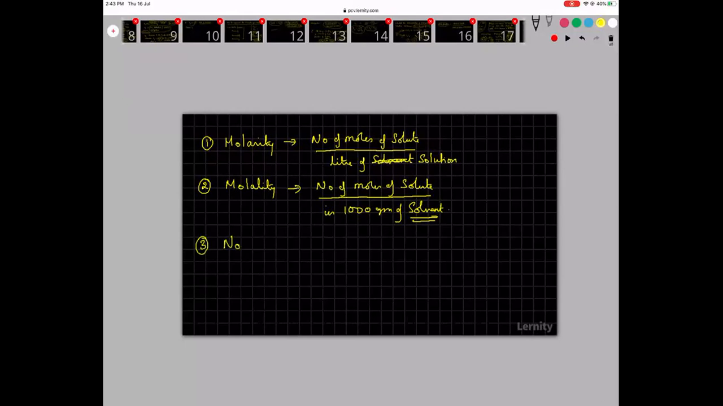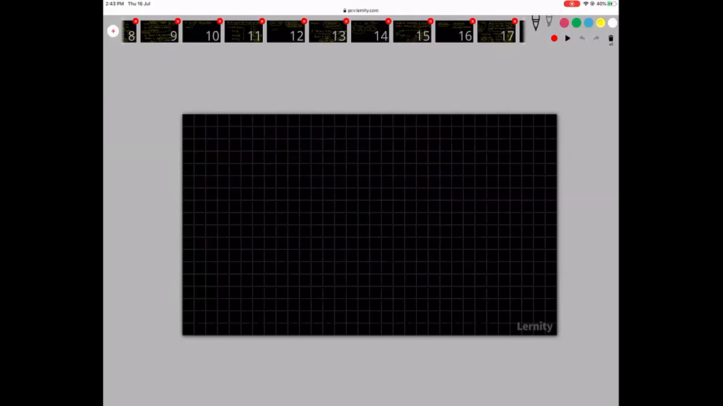Then you have normality. Number of equivalents of solute in 1 liter of solution. Okay, so if you understand these, some small questions.